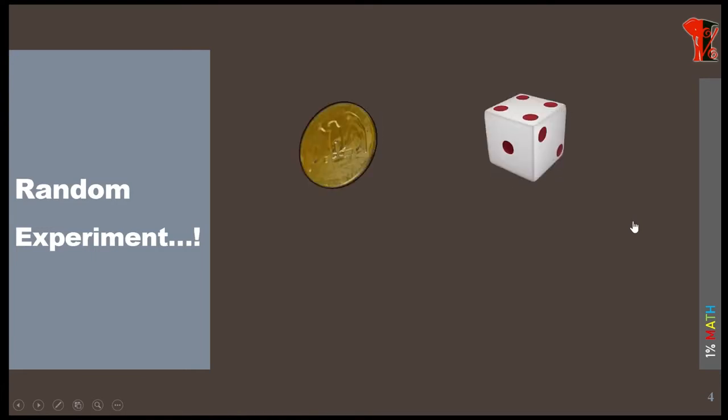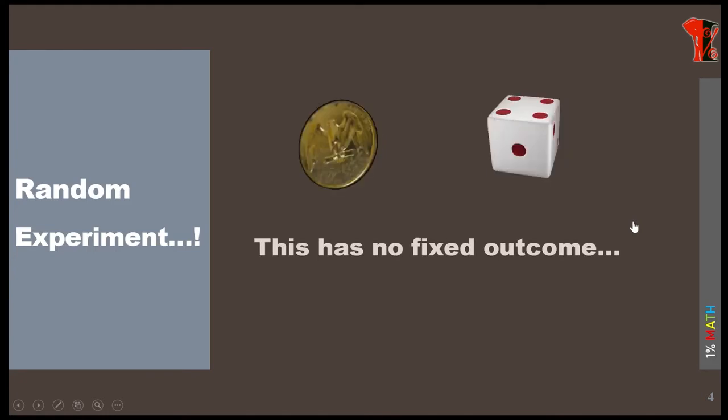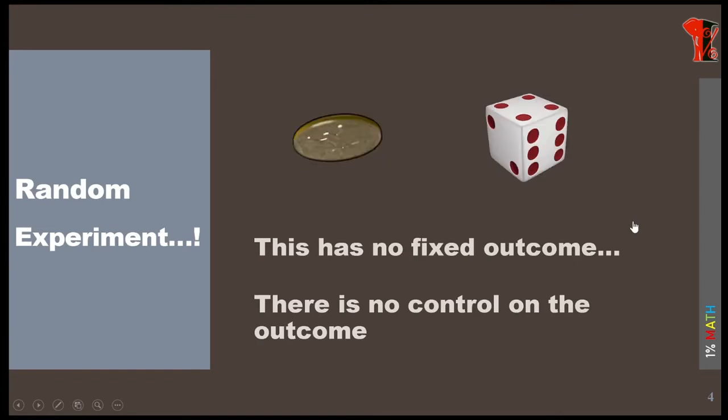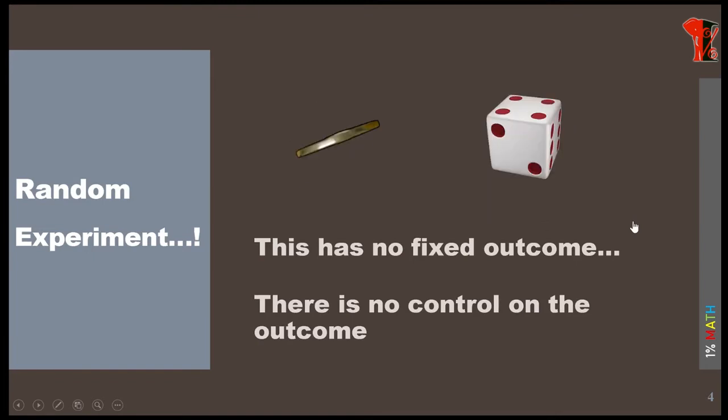We don't have any control over the outcomes; the outcomes are not fixed. Such experiments are called random experiments, because we don't know the result, and every time we may not get the expected result.